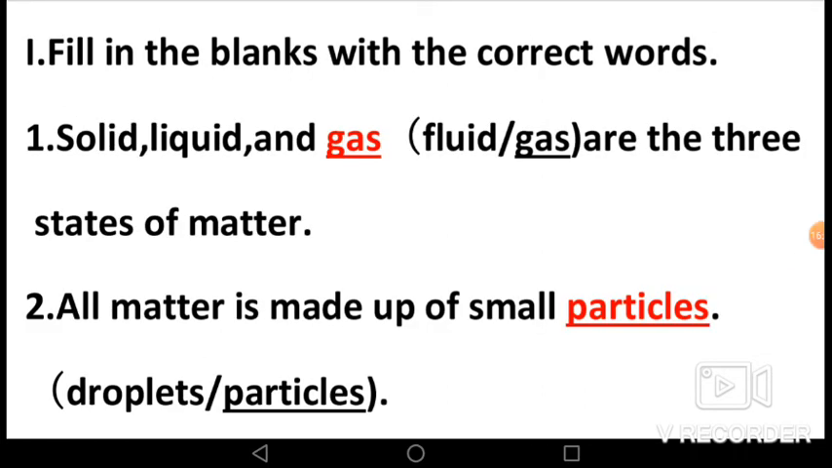Now let's see, fill in the blank with the correct words. First, solid, liquid and dash are three states of matter. The answer is gas. Second, fill in the blank. All matter is made up of small dash. Options are droplets and particles. The answer is particles. Because all matter is made up of small particles and these particles are arranged in different ways in three states of matter, which are solids, liquids and gases.